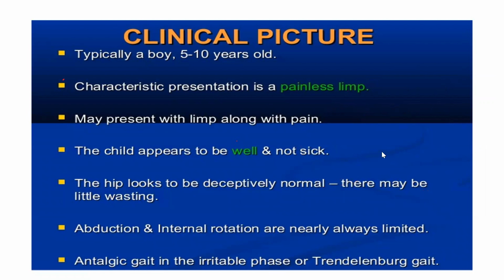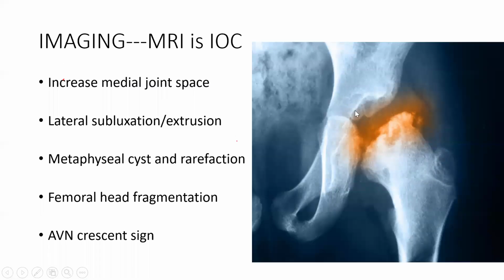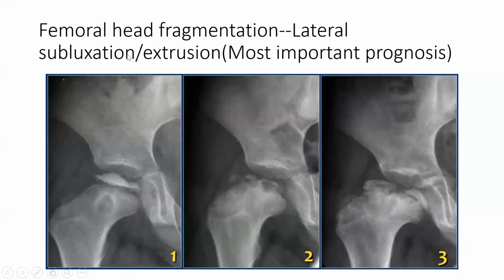Now go ahead. Now imaging: you see this one, the medial joint space is increased, there is destruction of the femoral head, it becomes plana, going laterally, subluxating laterally. Then you have a metaphyseal cyst. You can see this black region, this is the cyst. See this, this whole black region is the metaphyseal cyst.